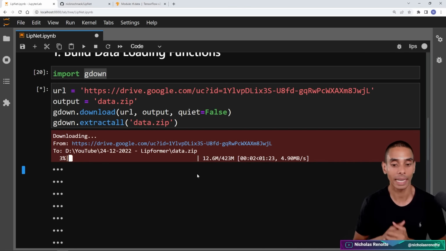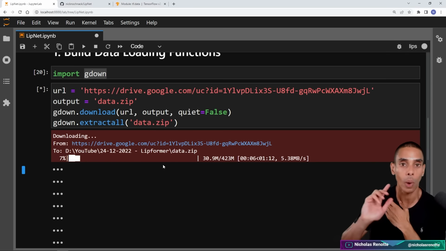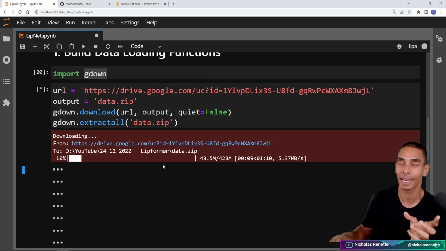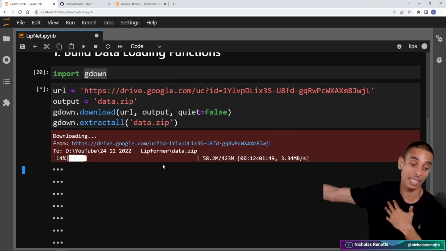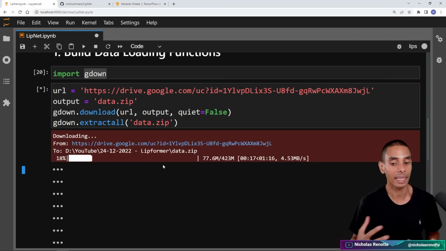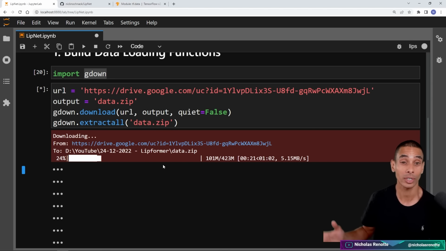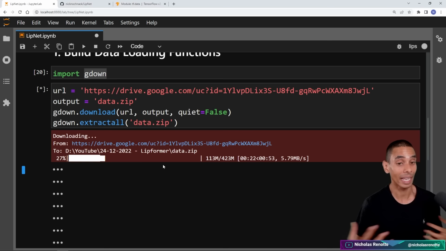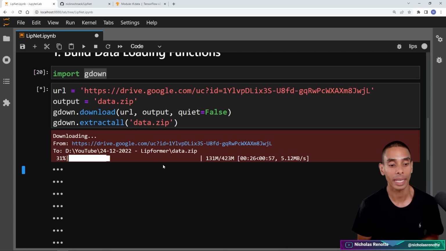And there you go, we're now downloading data. So it's around about 423 megs. This is only one speaker. The original GRID data set, I think, has something like 34 different speakers. So if you wanted to extend this way further out, specifically using the GRID data set, you definitely could. But I'm going to take this a different direction later on, and we're actually going to grab data of ourselves and be able to train it on that. So let's let that download, and then we'll be able to kick things off.